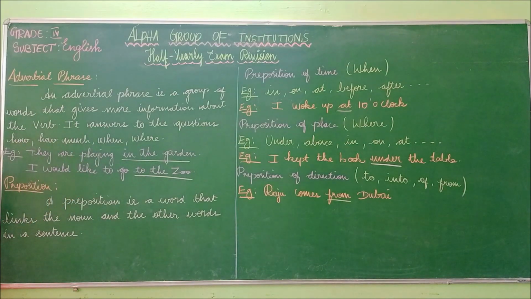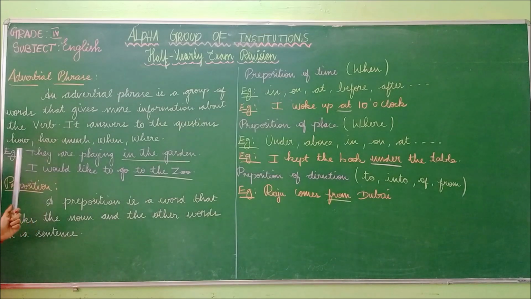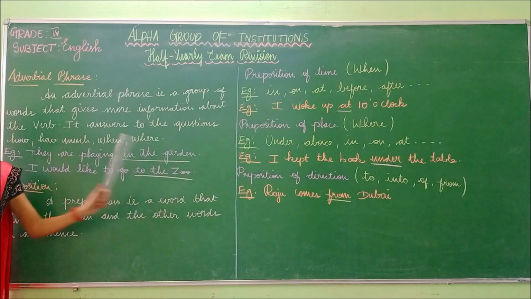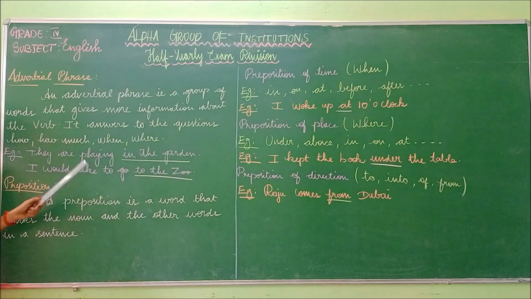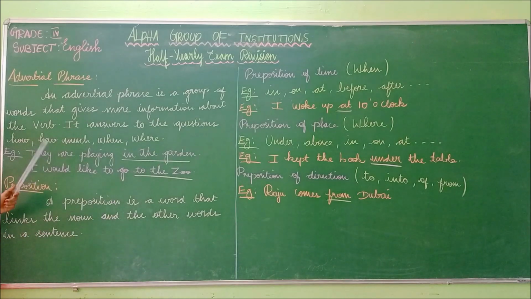Now let us see the example. They are playing in the garden. What is the subject here? The subject in the sentence is they. And what is the verb? Very good. The verb is playing. This sentence gives more information about the verb. They refers to someone who has been playing, but where? In the garden. It gives additional information about the verb, that is where they are playing, and it answers the question word where.